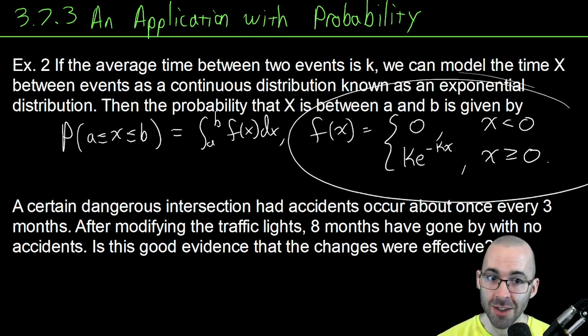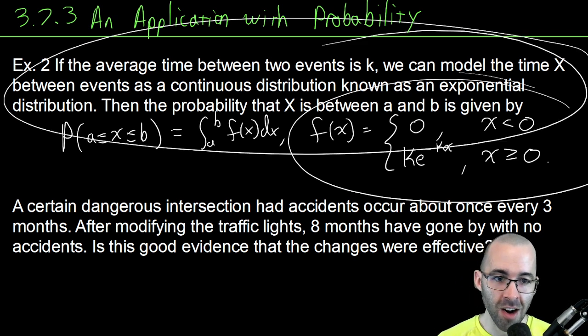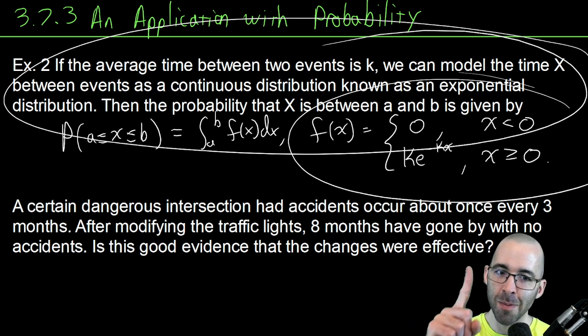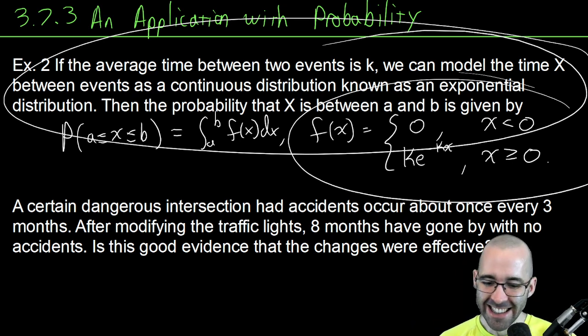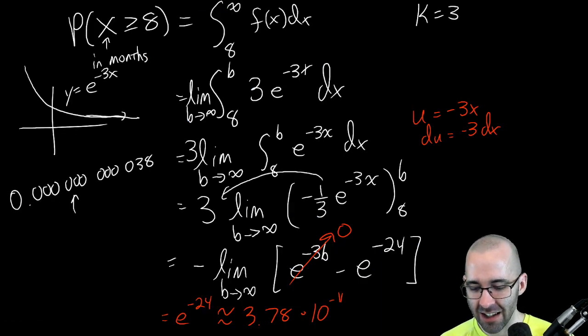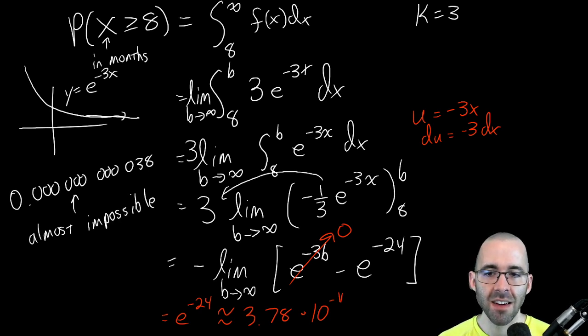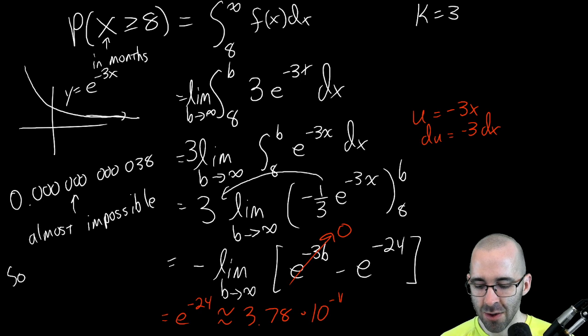All right. Well, I guess those changes were effective then, because we're operating on the assumption that if there were no changes, this would be the probability. So either our formulation's wrong, which it can't be because we got it from the book and the book is never wrong. Either that's wrong or these changes were effective. All right. Almost impossible that this could have happened without changes. So we conclude the changes were effective.